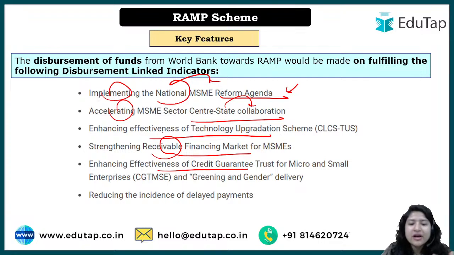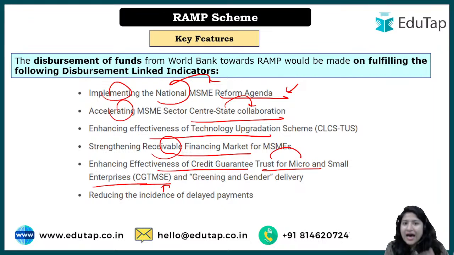So for that they have come up with the trust. There is a fund trust that has been made, and its name is Credit Guarantee Trust for Micro, Small and Medium Enterprises. There is a particular account wherein the money has been kept by the government to give this assurity to the bank that, look, we have an account and the money is there. So this gives the guarantee that if people are not able to pay it,